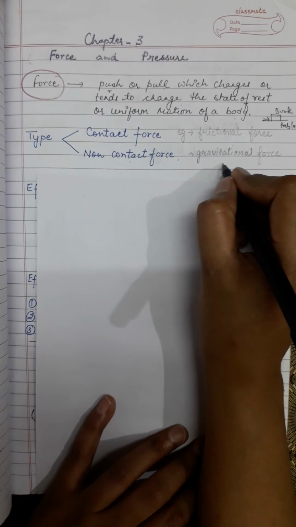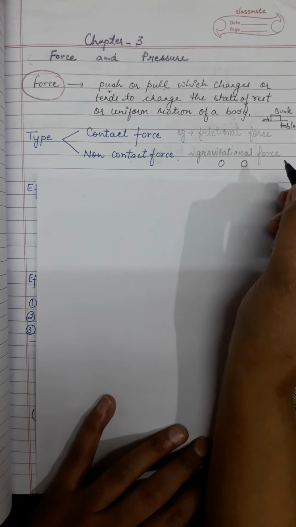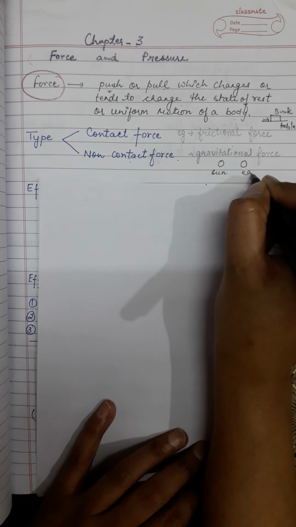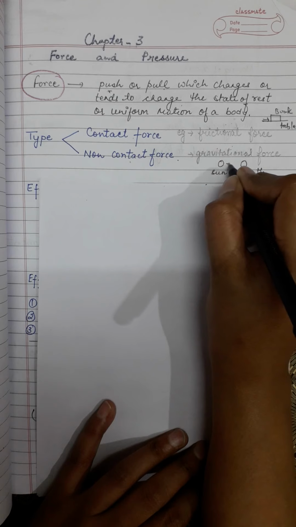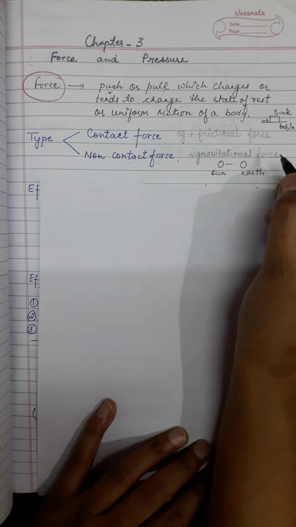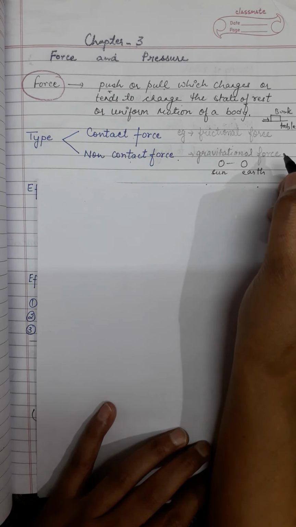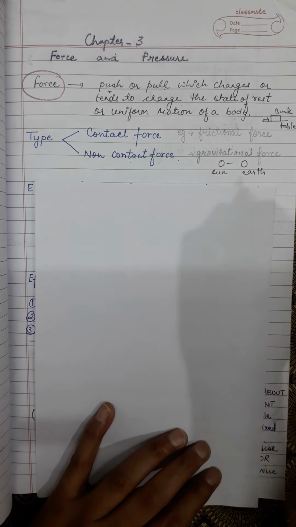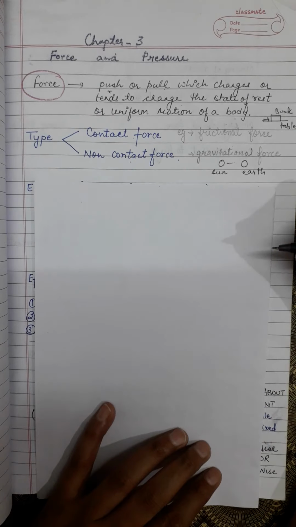Non-contact force is when there is no physical touch between two bodies. Let this be the sun and this be the earth. They don't have any physical contact between them, but they are attracted towards each other with a heavy gravitational force. So this is non-contact force. On the basis of these two, we'll continue the topic.